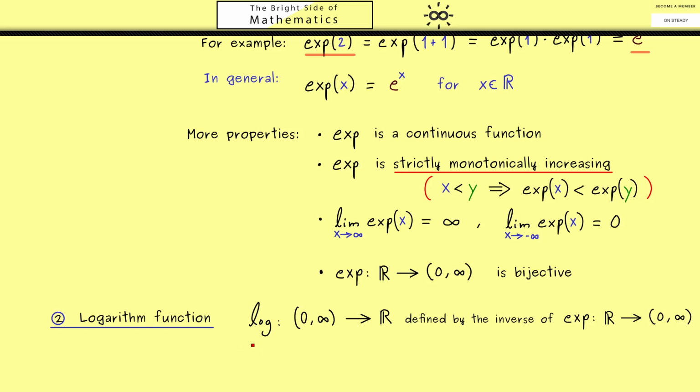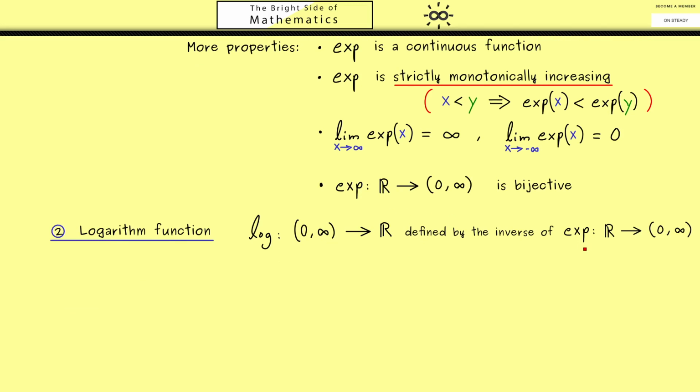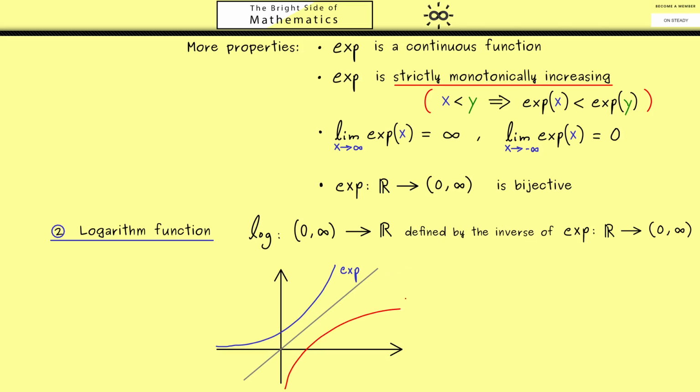So you see, this is a simple definition, and then we can ask the question, what are the properties of the logarithm function? And of course, not so surprising, we can deduce a lot of properties from the exponential function. So maybe let's look at the graphs to see what we already have. So in blue you see the graph of the exponential function, and then we reflect it where the mirror line is this diagonal. Here please recall, this reflecting follows immediately by the definition of the graph and the inverse function. Hence here in red you find the graph of the logarithm function.